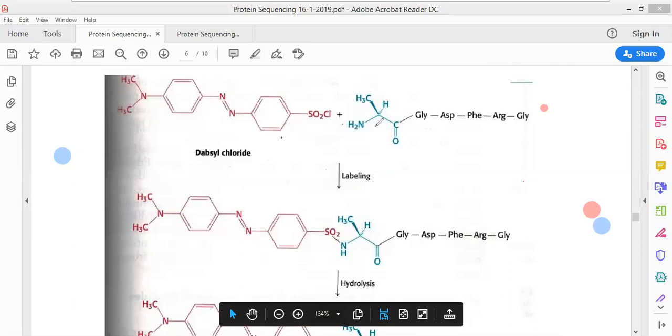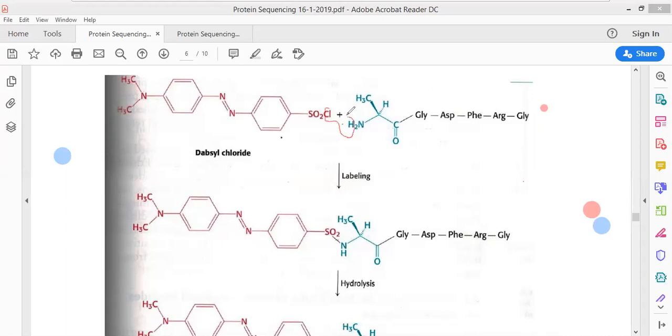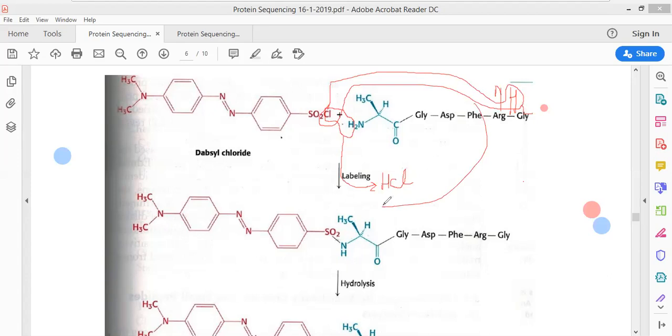I will have to annotate this. A good question. See, this chloride is reacting with this hydrogen, and this would be liberated here in the form of HCl. This is what I am saying. Now, one of the students has a query: why this chloride cannot react with any amino group. For example, arginine has a basic side group, NH2. Can this chloride react with this hydrogen and form a similar reaction? And if this is produced, then the entire purpose will be lost.